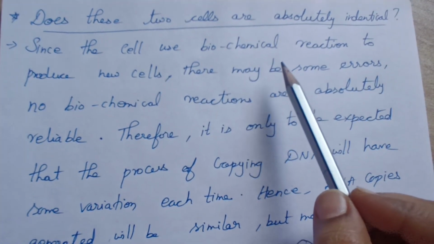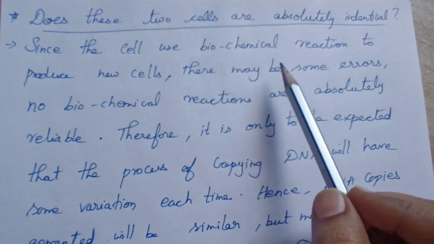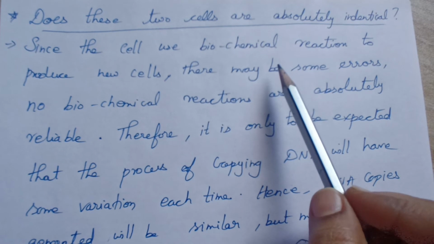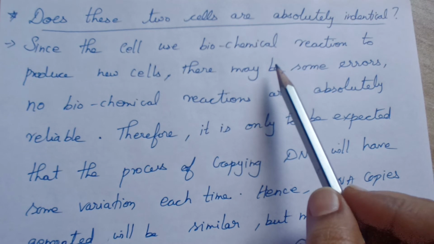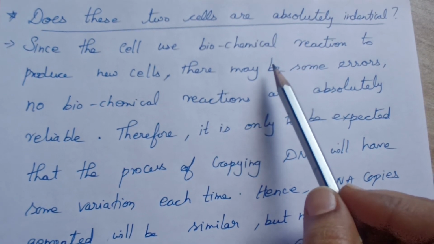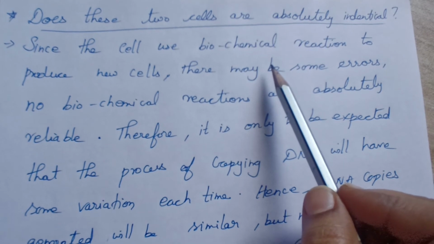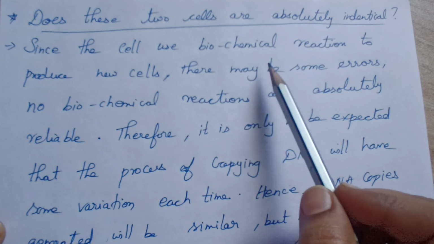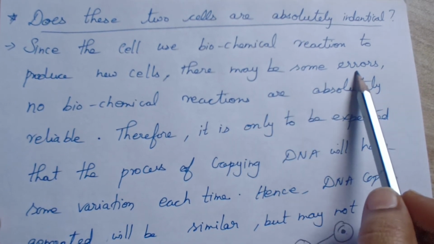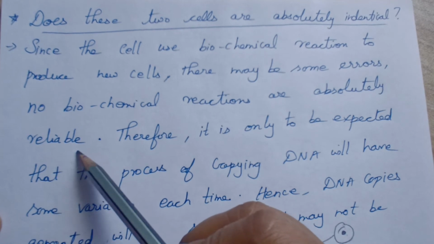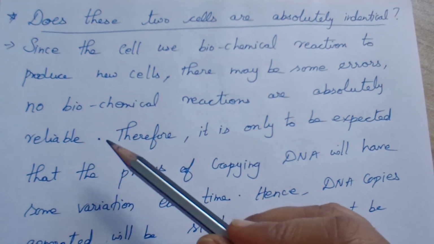I have given one example of a recipe, right? Cooking. We may increase the amount of one ingredient, or we may decrease the amount of some ingredients, so that the recipe is not exactly what you expected. You will not get that, right? Some error may occur. Human error is natural, right? Likewise, in a biochemical reaction also there may be some errors. So no biochemical reaction is absolutely reliable. 100% it is not reliable.